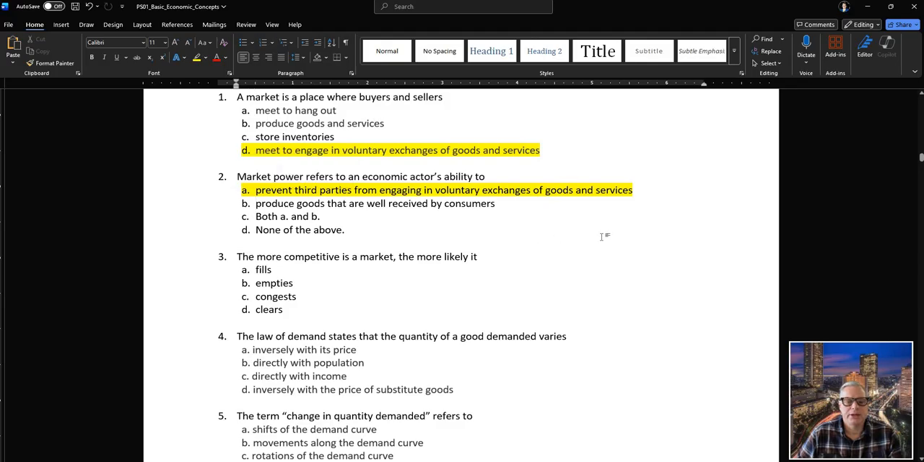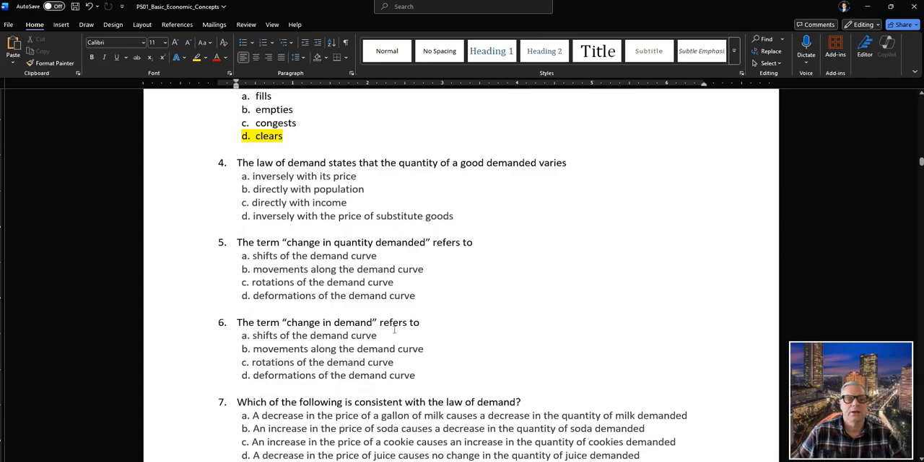The more competitive a market is, the more likely it: A, fills; B, empties; C, congests; or D, clears. And of course that is market clearance, when there are no more options for any mutually beneficial exchanges. The law of demand states that the quantity of a good demanded varies inversely with its price, so that's correct. Directly with population, directly with income, inversely with the price of substitute goods.